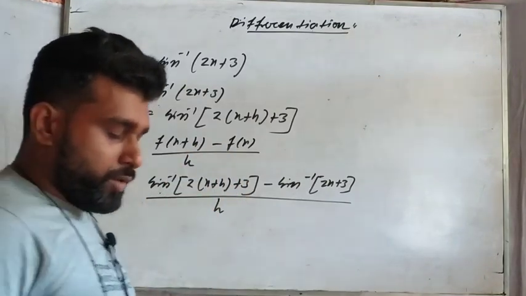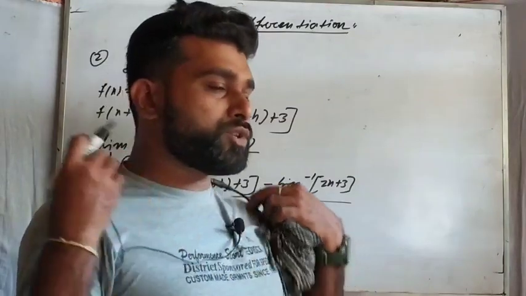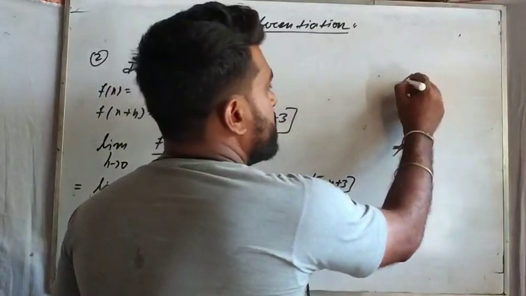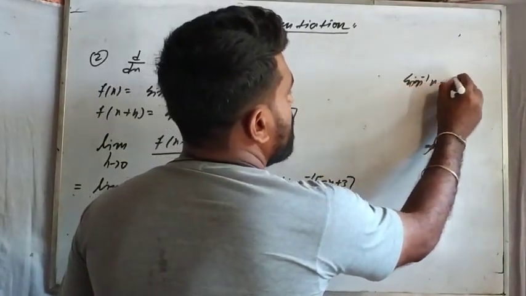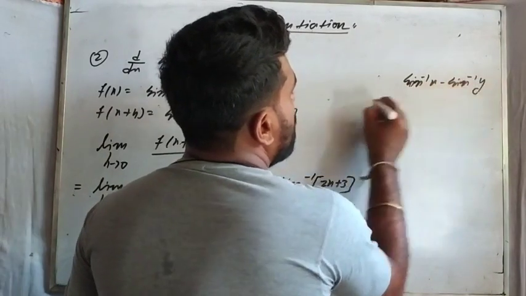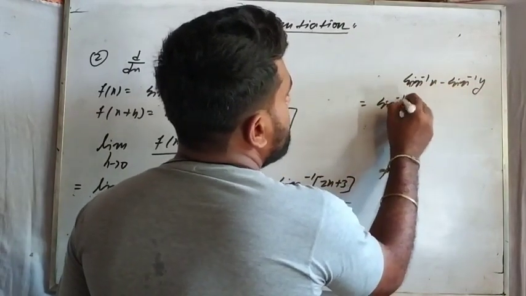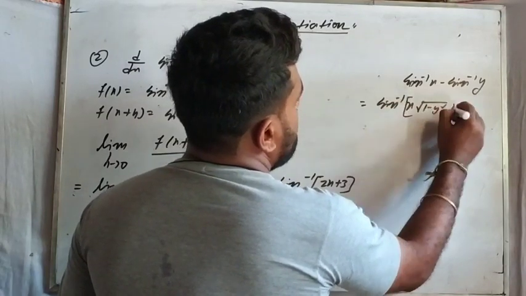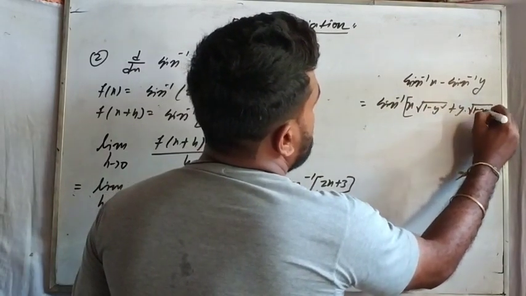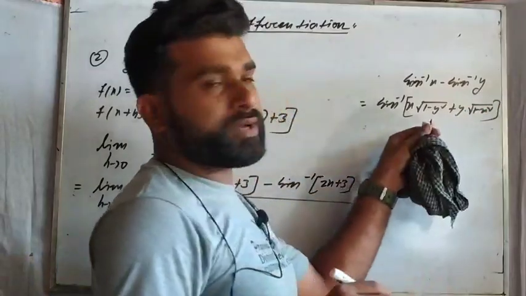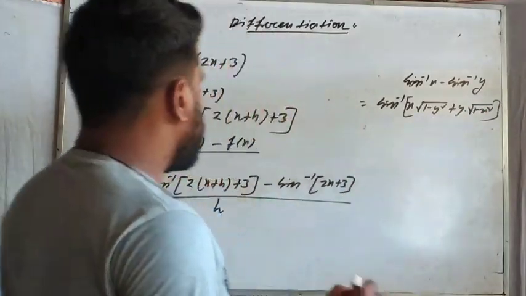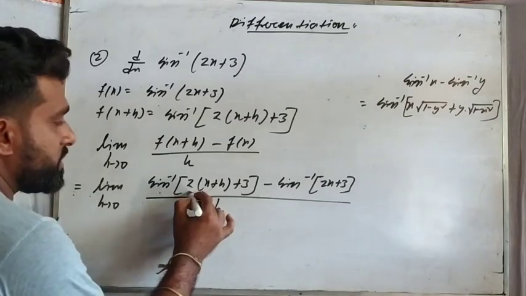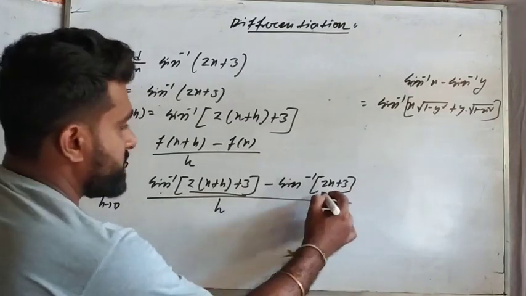As I told you in our last video, we already solved this type of question, that means sine inverse x minus sine inverse y. There is a formula actually: sine inverse of x root over 1 minus y square plus y into root over 1 minus x square. You can see the formula here. So here, look, in sine inverse x, this is your x and this is your y.